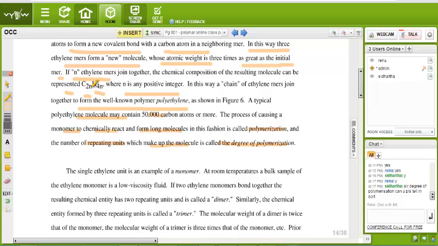That means C2H4 is repeated 4 times to create a molecule. In that case, we can say the degree of polymerization is 4, because 4 mers are repeated to make a chain of polymer. Is it clear, Siddharth?